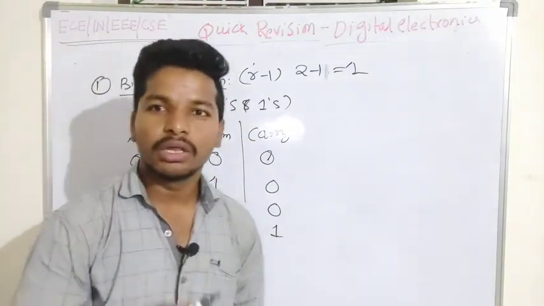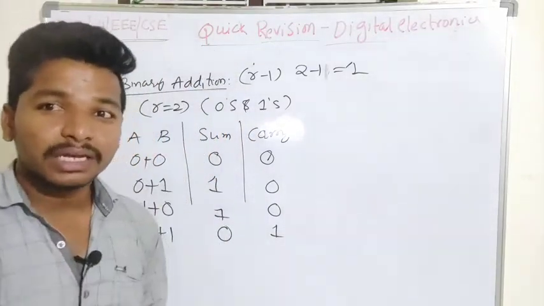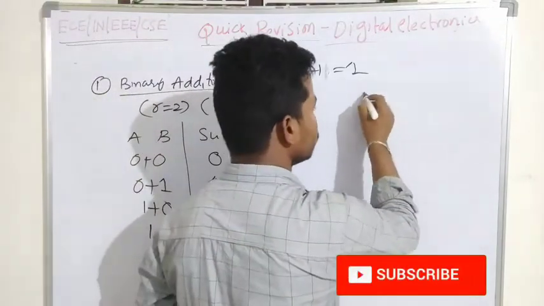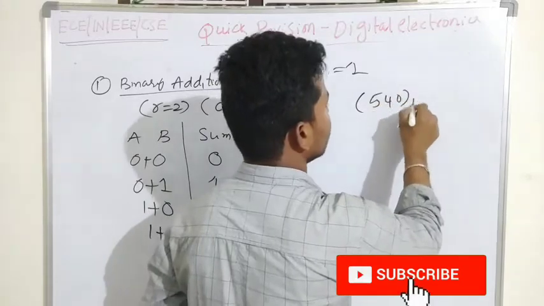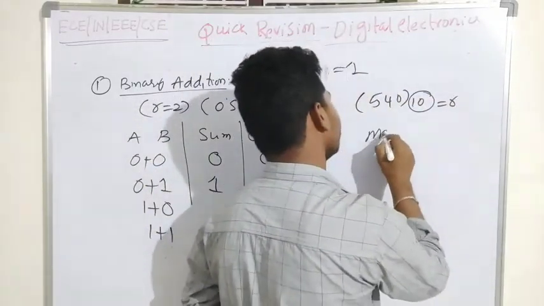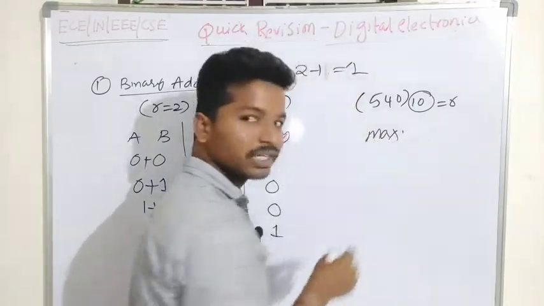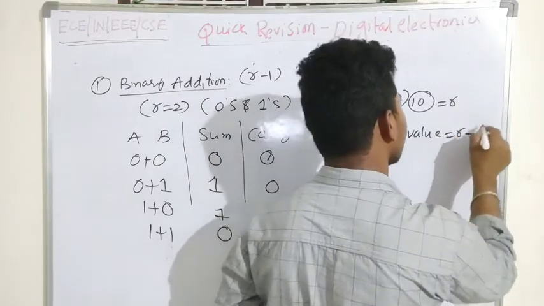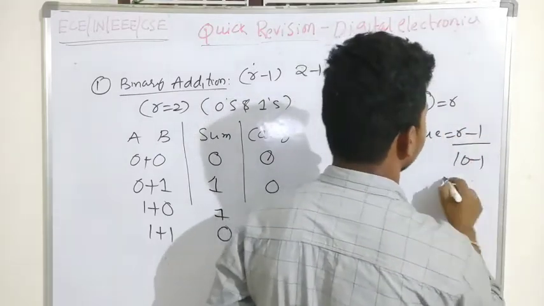What is the maximum value which we can represent in the decimal number system? To represent it, we have a radix of 10, which we call r. So in any number system, to get the maximum value we have to know r minus 1, that is 10 minus 1, which is 9.